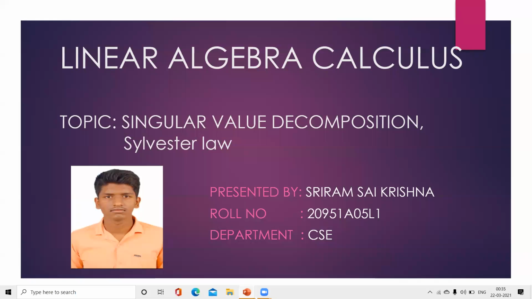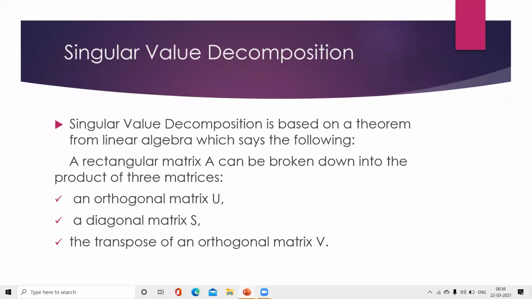Here myself Sai Krishna. Now I am going to talk about singular value decomposition and Sylvester's law in linear algebra. First, singular value decomposition.